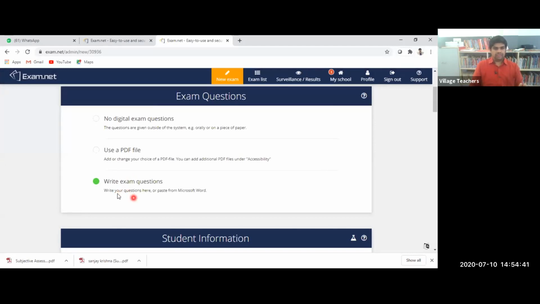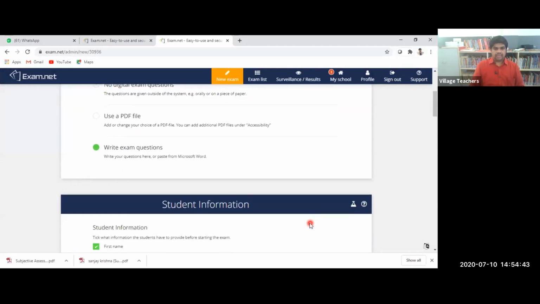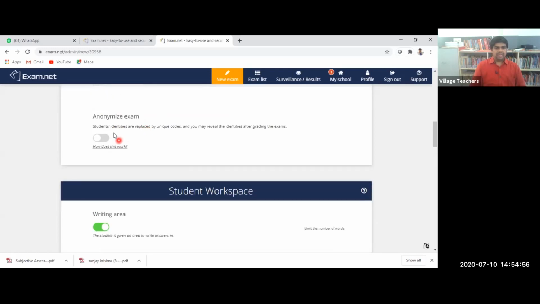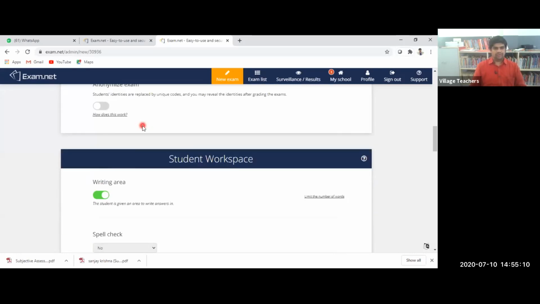And for the student information, you can see here, these are the options. We can just enable only the first 2. No need of any additional information for the student. Just first name and last name is enough, because automatically we will get all the details under this class. Then anonymized examination means if the teacher does not want to see the name of the student, automatically the student name will change to a code, and later we need to convert it into the student name, so that we can ignore it. No need of that.